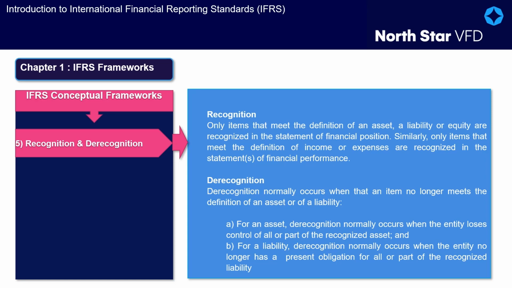Derecognition. Derecognition is the removal of all or part of a recognized asset or liability from an entity's statement of financial position. Derecognition normally occurs when an item no longer meets the definition of an asset or of a liability. a. For an asset, derecognition normally occurs when the entity loses control of all or part of the recognized asset, and b. For a liability, derecognition normally occurs when the entity no longer has a present obligation for all or part of the recognized liability.